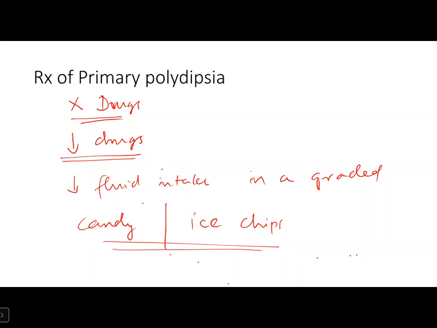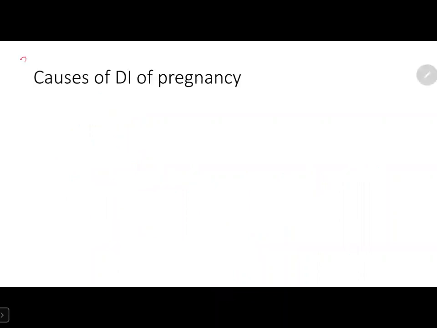So coming to the next cause, the third cause of diabetes insipidus, that is diabetes insipidus of pregnancy. There is a hormone called cysteine aminopeptidase, otherwise simply called oxytocinase.